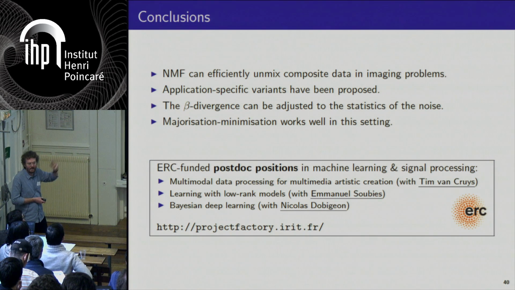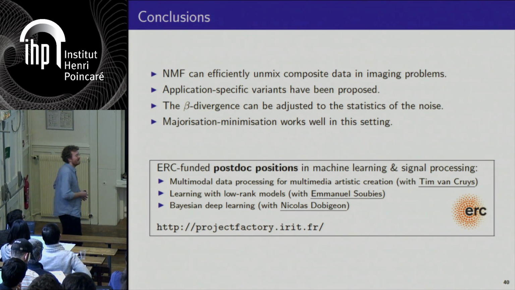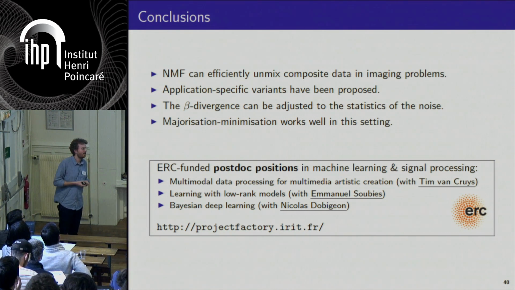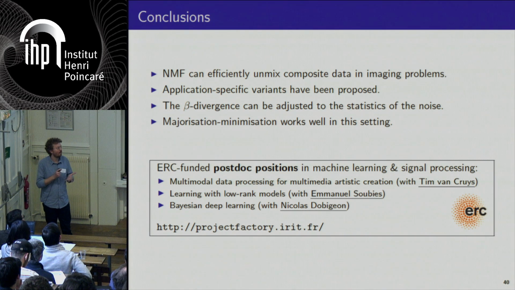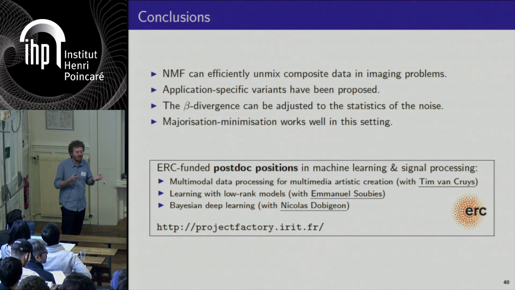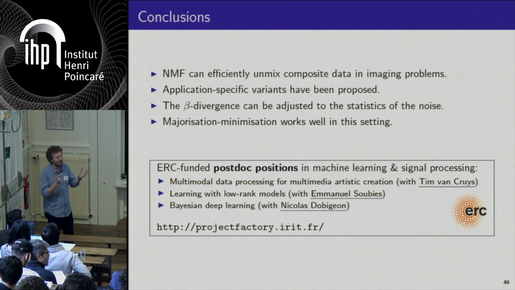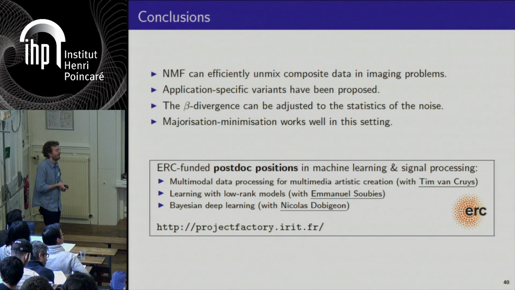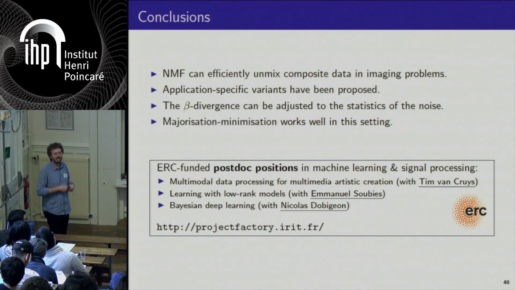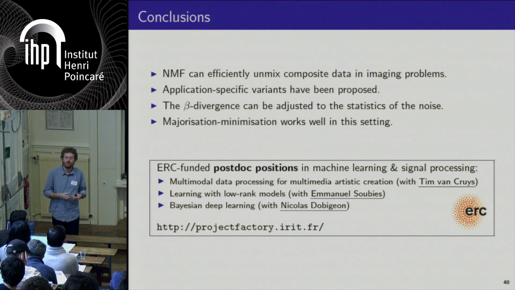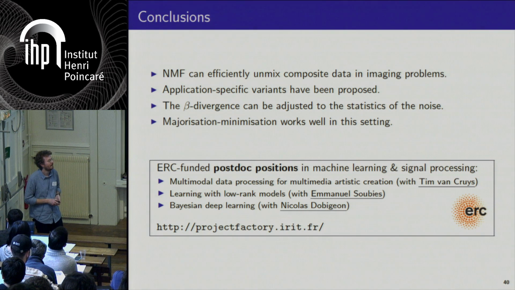So like 4 main messages. So NMF can efficiently unmix composite data in imaging problems and other types of problems. We propose application-specific variants that augment the plain NMF model to really adapt to the specificity of the imaging problems we looked at.